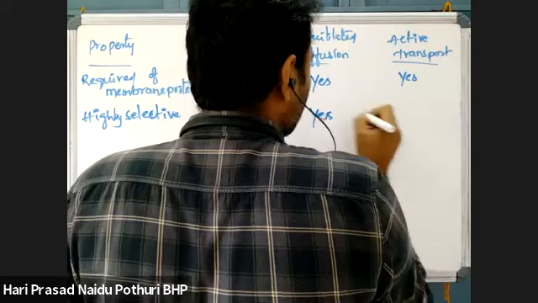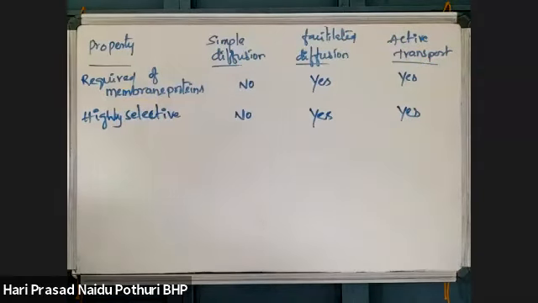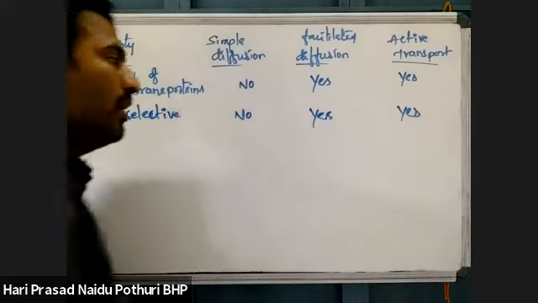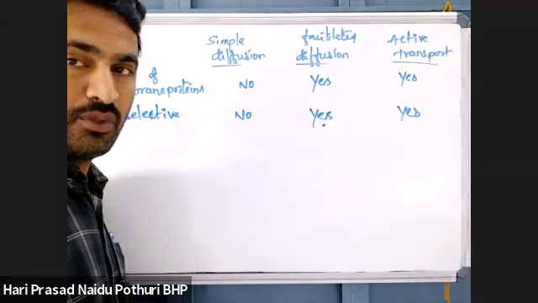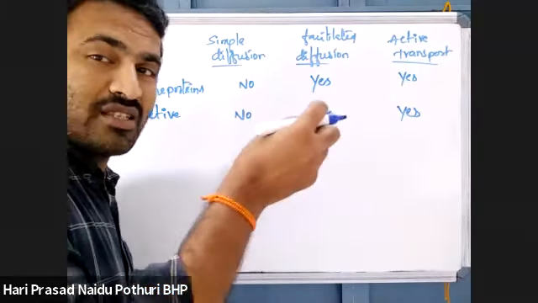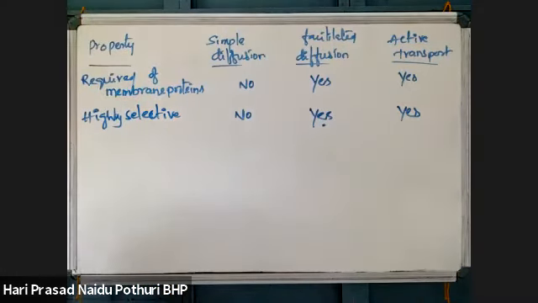Facilitated diffusion is highly selective and active transport is also highly selective. How? Because facilitated diffusion is carried by carrier proteins, channel proteins, and these proteins select a few molecules to cross. Same with active transport, that is selectivity.